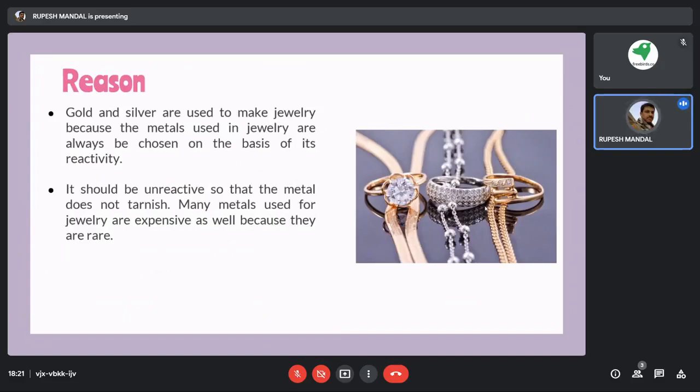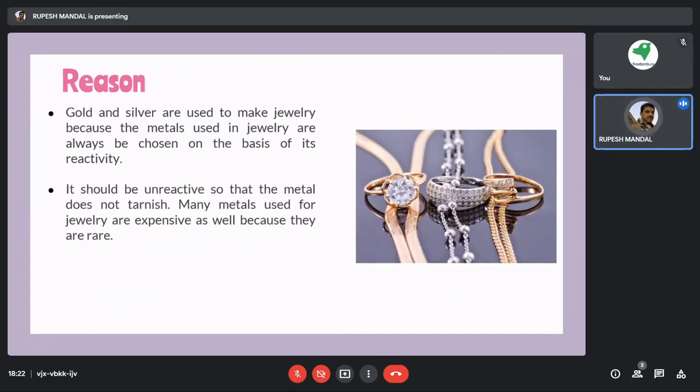So even if you have purchased a gold ring of, suppose, 5 gram, after 10 years, if there is no application of any force or friction, that 5 gram of gold will still be 5 gram after 10 years, or maybe after 20 or 30, or maybe after 100 years. There is no reaction with water or oxygen.